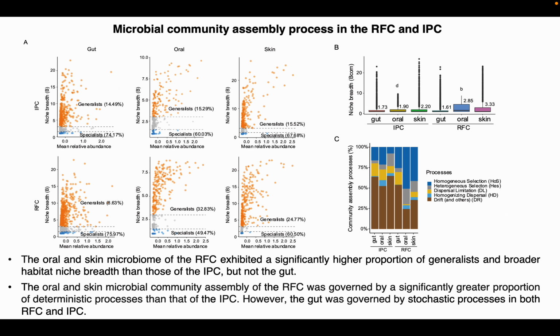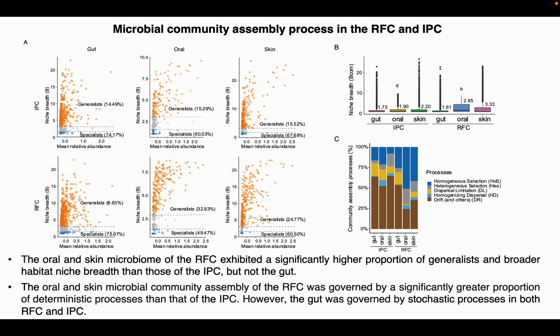Then we analyze the microbial community assembling process. We found that the oral and skin microbiome of the RFC exhibited a significantly higher proportion of generalists and broader habitat microbes than those of IPC, but not the gut.